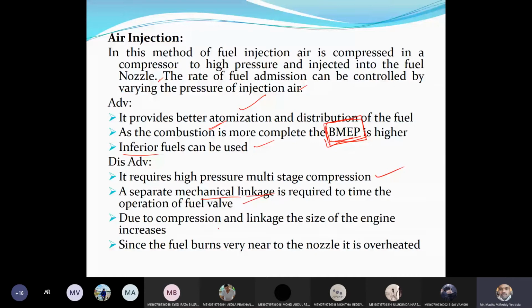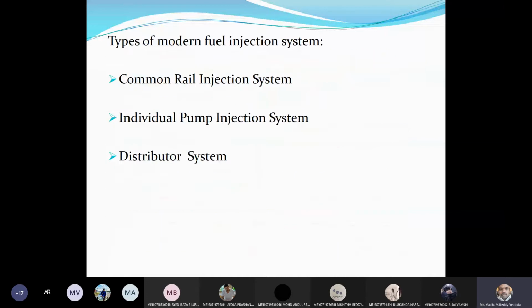I'll show you what that is in the coming slides. And due to the compressor and linkage, the size of the engine will be big. Because if we have 4 cylinders, we require 4 mechanical linkages to operate the fuel valves. And since the fuel burns very near to the nozzle, there may be chances of overheating of the nozzle. So these are the drawbacks of the air injection system.